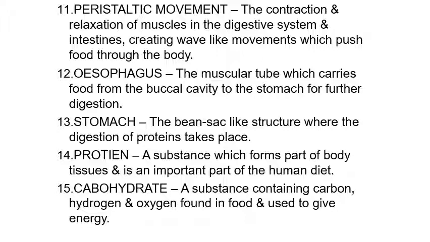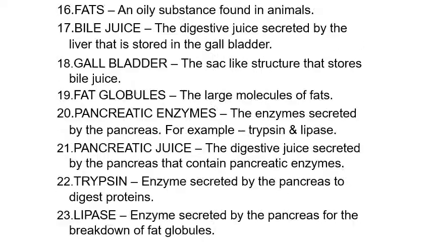Protein, a substance which forms part of body tissue and is an important part of the human diet. Carbohydrate, a substance containing carbon, hydrogen and oxygen found in food and used to give energy. Fats, an oily substance found in animals.